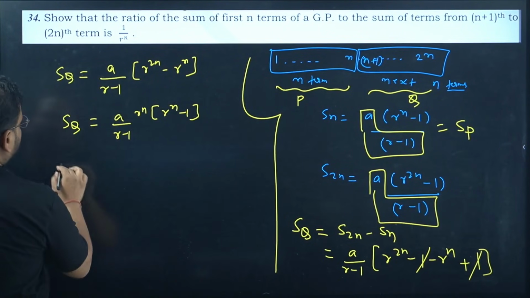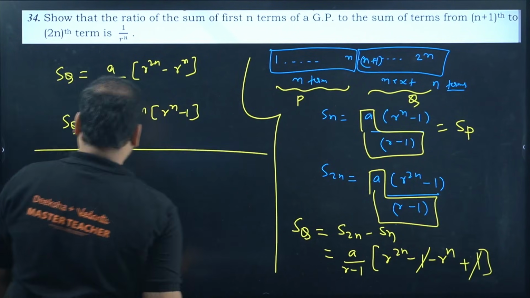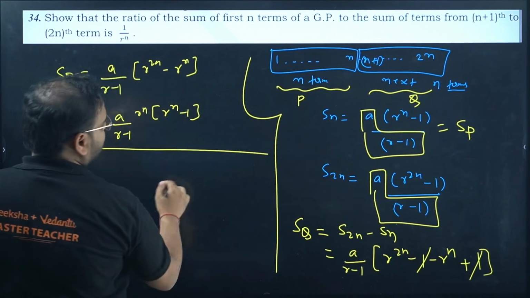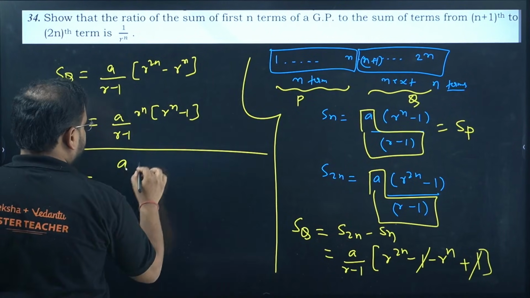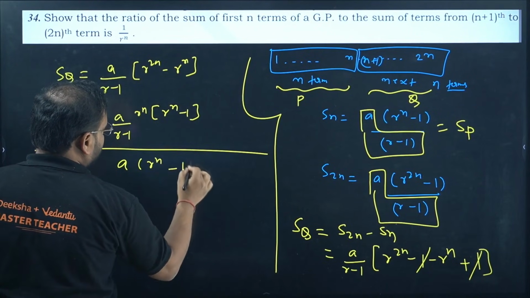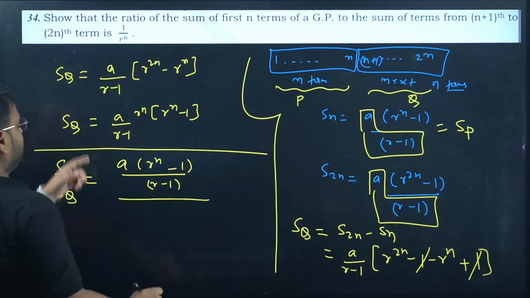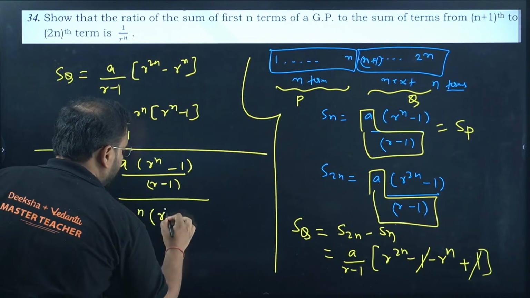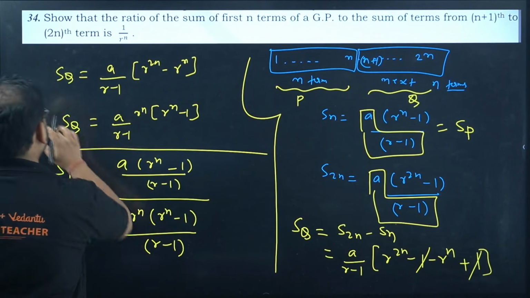What I'm asking is to find SP by SQ. SP is a r power n minus 1 upon r minus 1, divided by SQ, which is a r power n into r power n minus 1 upon r minus 1.